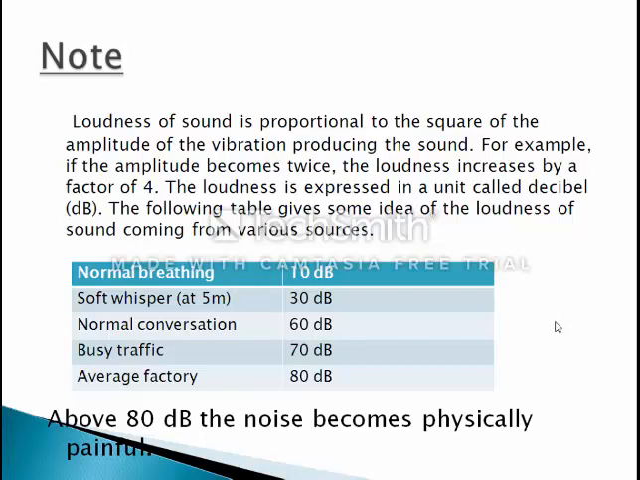Now, an important point which I have discussed earlier, that we will discuss here also: the loudness of a sound is proportional to the square of the amplitude. If we increase the amplitude twice, loudness will increase by how many times? 4 times, 2 square is 4. If we increase the amplitude by 5 times, loudness will increase by 5 square, that is 25 times. If the amplitude becomes 10 times, then the loudness will become 10 square, that is 100. And loudness is measured in decibel, and its short form we write as dB.